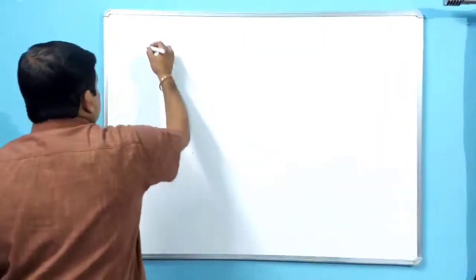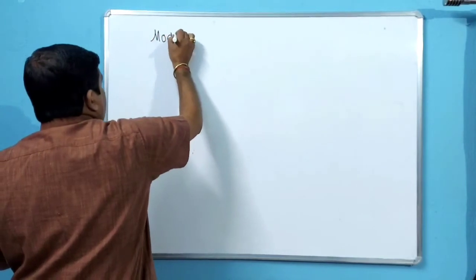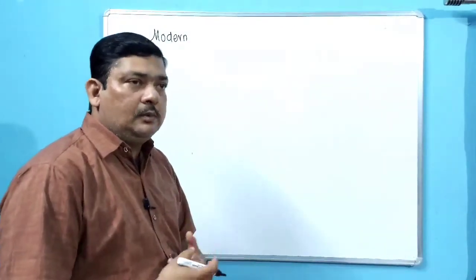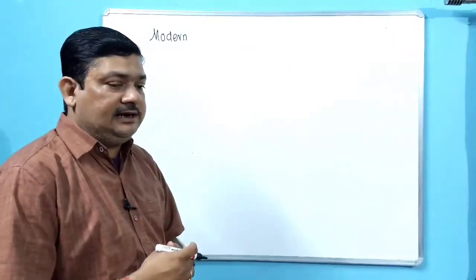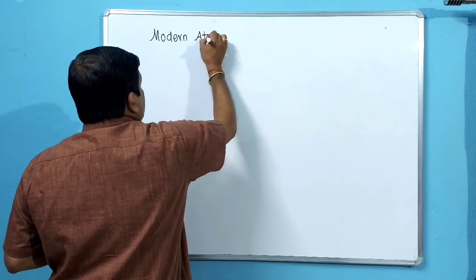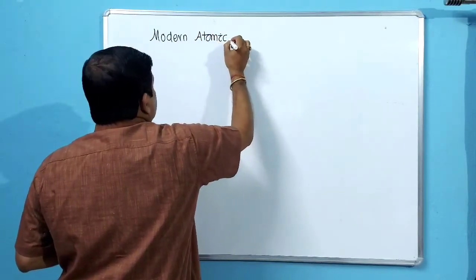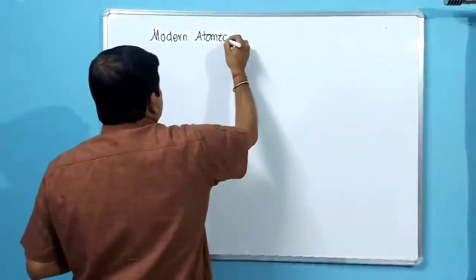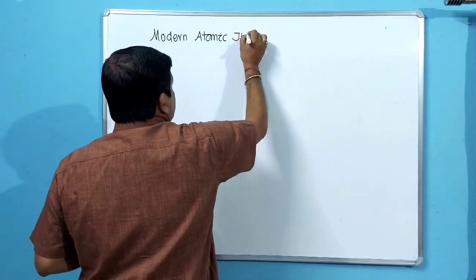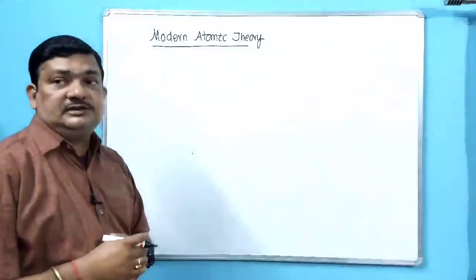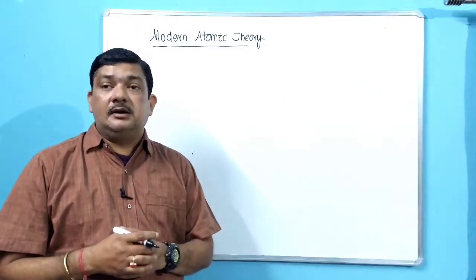So next, students, as I told you, we will discuss the postulates of modern atomic theory. After research by various scientists, mainly J.J. Thomson, James Chadwick, Niels Bohr, Michael Faraday, these postulates of Dalton's atomic theory underwent radical or drastic changes. So after including the drastic changes, we will discuss the modern atomic theory. That means what are the corrections to Dalton's atomic theory? Okay, so these postulates will be discussed under the heading of modern atomic theory.